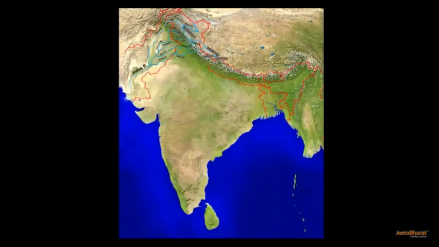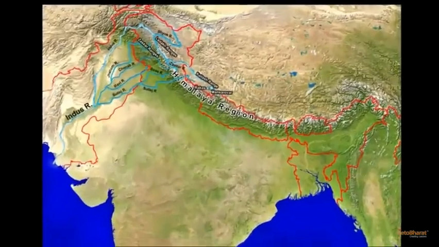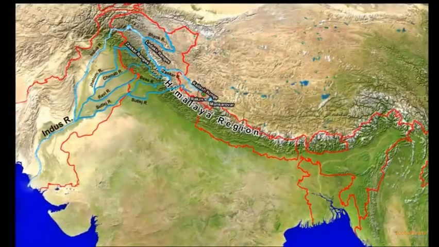Let us now know about the Himalayan rivers. The Indus River originates from the Mansarovar Lake of China, from the glacier of the Kailash range. It flows through the Trans-Himalayan region and continues through Ladakh and Jammu and Kashmir. The Indus River has 5 tributaries, which are Jhelum, Chenab, Satluj, Ravi and Beas, which combine into one river near Mithankot district in Pakistan. And then the Indus River drains into the Arabian Sea.